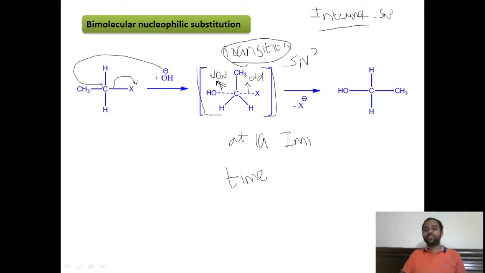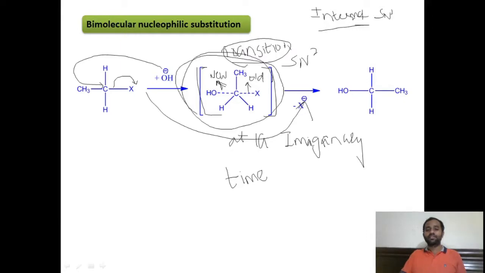There is no evidence for the formation of this transition state. It is an imaginary state, and there is no formation of this transition state during the reaction course. This is a single step reaction, that is, a concerted mechanism.